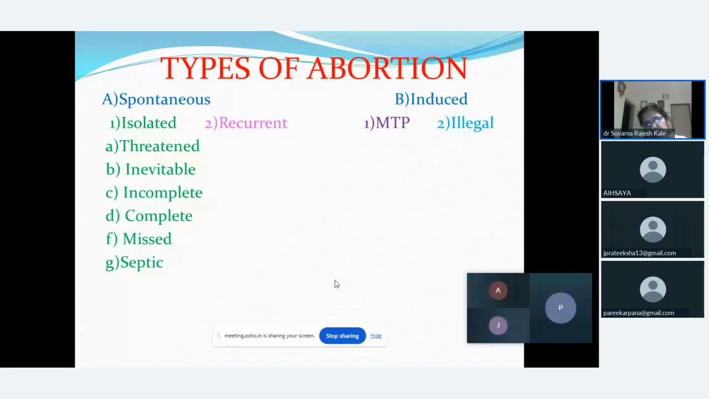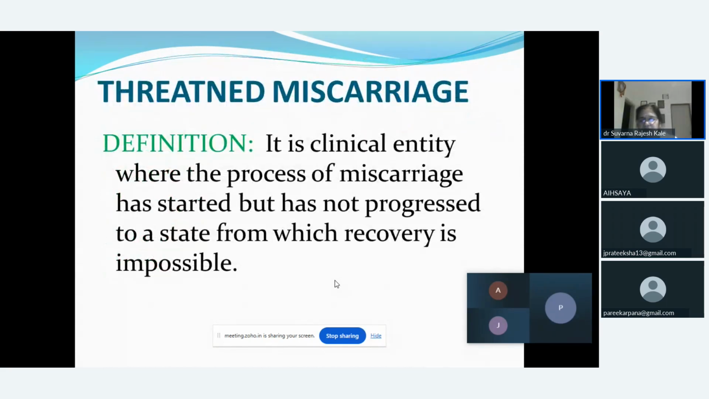Induced abortion is voluntary abortion. Under that, the most common is medical termination of pregnancy, usually called MTP, and second is illegal abortion. So these are the types of abortion which we should know. Under that, first we are going to discuss threatened abortion.